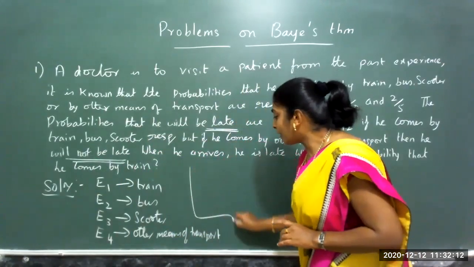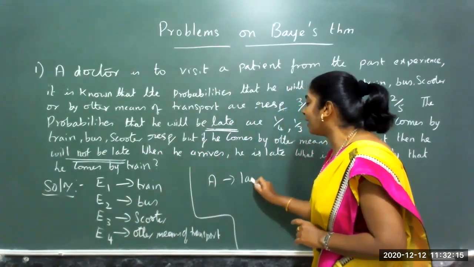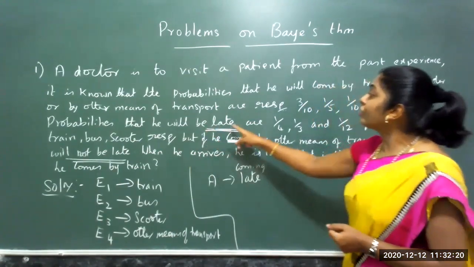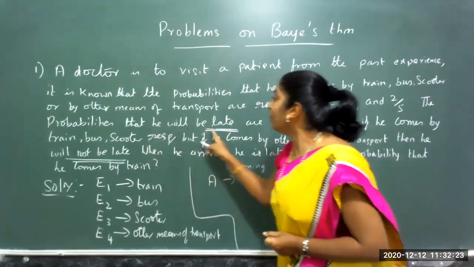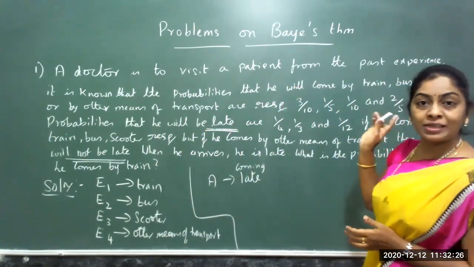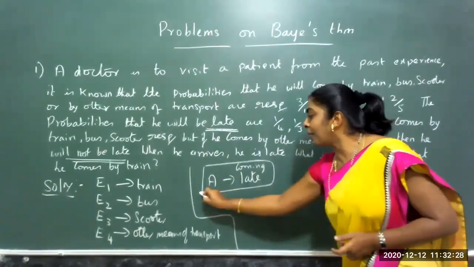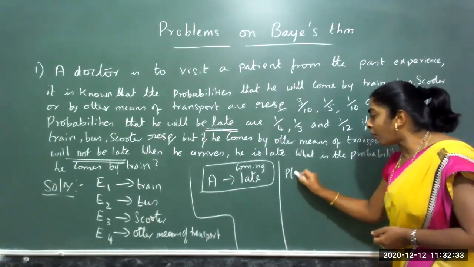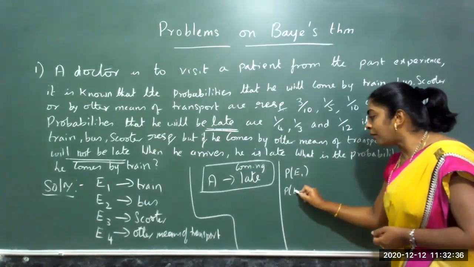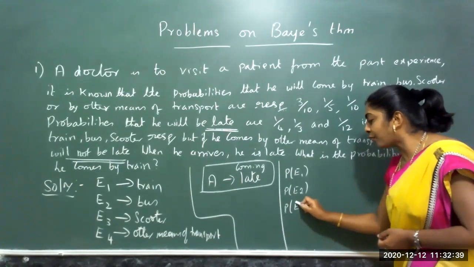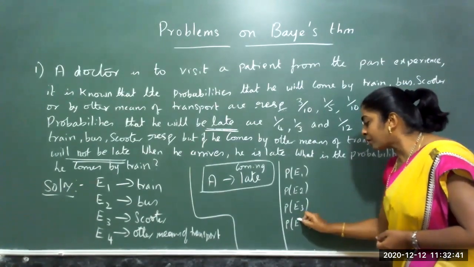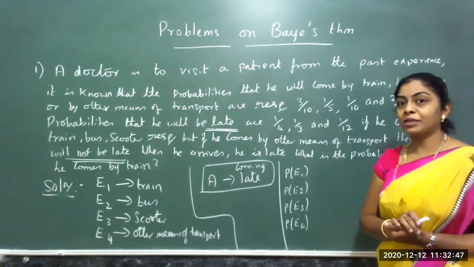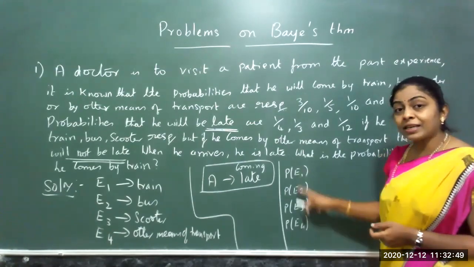Then the event A which is occurring is coming late. Coming late, because the probabilities of coming late are being given. The probabilities of being late are 1 by 4, 1 by 3, 1 by 12. So that event A is nothing but coming late. Now using this, let me write down the conditions. First one, probability of E1, probability of E2, probability of E3, probability of E4. What is the number of favorable outcomes divided by total number of outcomes? Now let me see what I mean by this. How many events are occurring? 4 events.